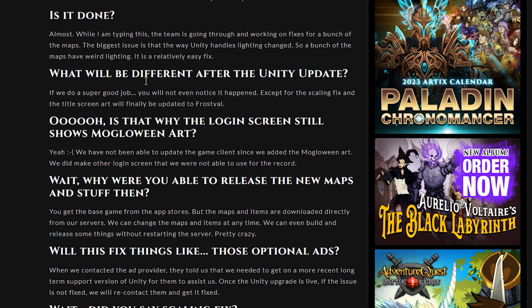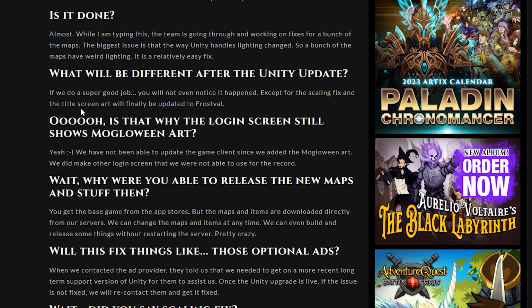Make sure to report it so they are aware of what the bugs are and who it's affecting and so on and so forth. Will it be different after the Unity update? They said if they do a super good job, you won't even notice, except for the scaling fix and the title screen art, which will finally be updated to Frostvale. That's one of the reasons why it's still not updated in the apps, is because they had to wait for this Unity upgrade.